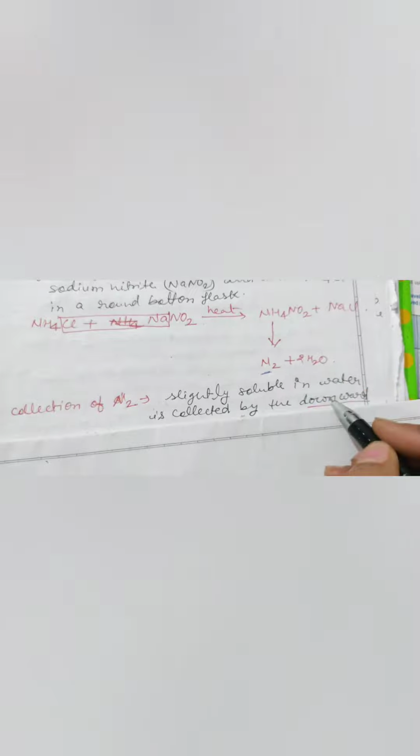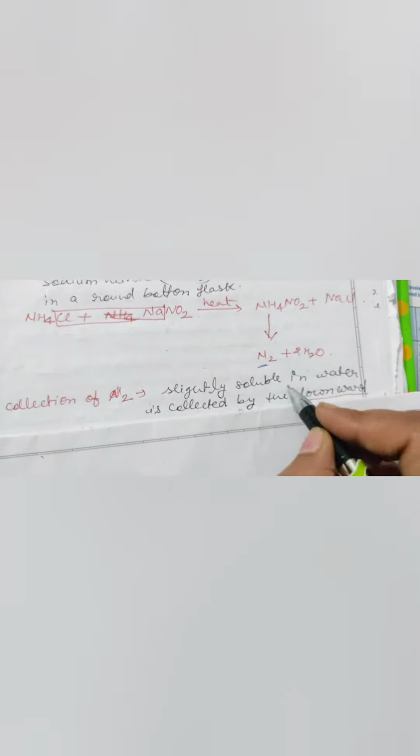Collection of nitrogen. For collection of nitrogen in the laboratory, we use the downward displacement of water method, because we know that nitrogen is slightly soluble in water, so we can collect it by downward displacement of water.